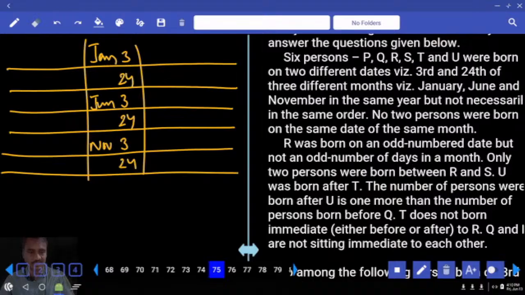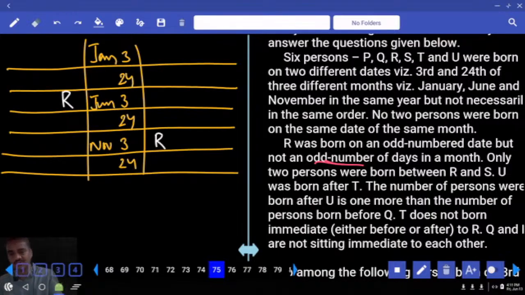R was born on an odd number date, but not in an odd numbered days month. That means R must be born in the month which is having an even number of days. That is either June or November. But on an odd number date. R was born on an odd number date, so 3rd of June or 3rd of November. How many possibilities? 2 possibilities.